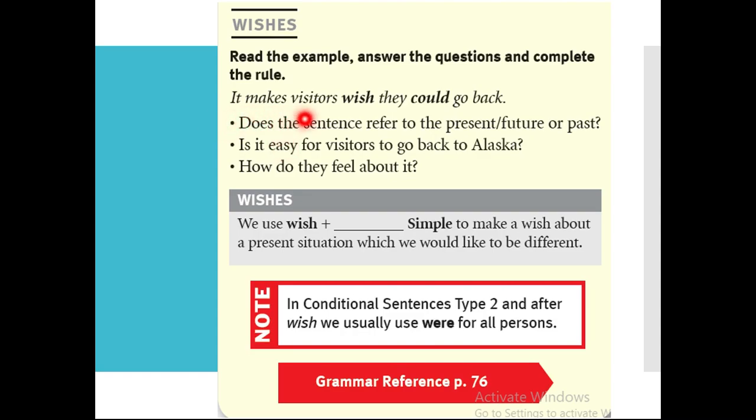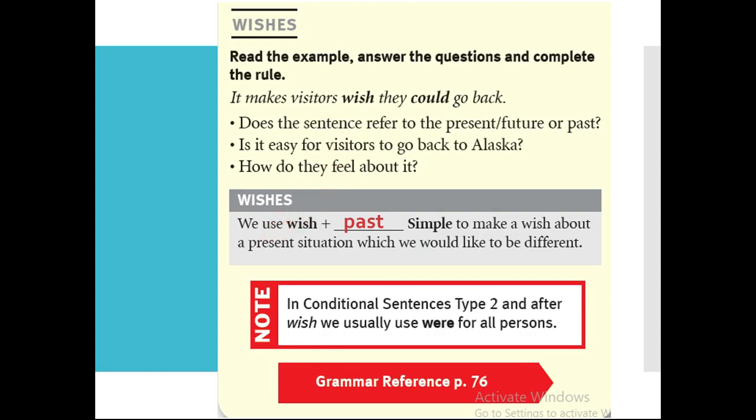It makes visitors wish they could go back. What is the tense in here? Is it present? Is it future? Is it past? It is past. Okay, so we are using the word wish plus the past simple. It's always past after wish, to make a wish about a present situation which we would like to be different.